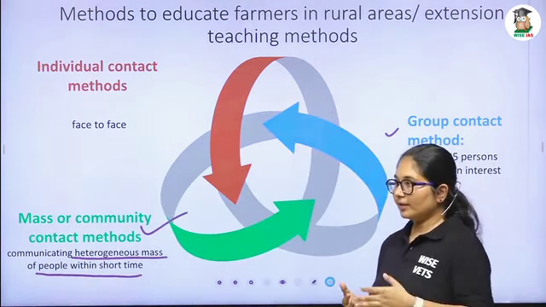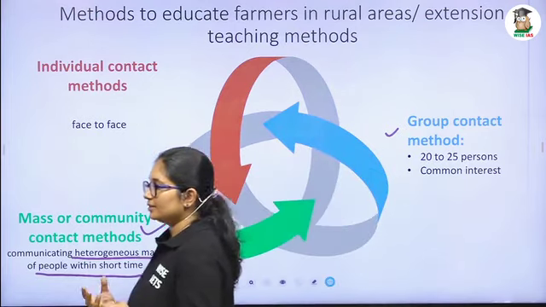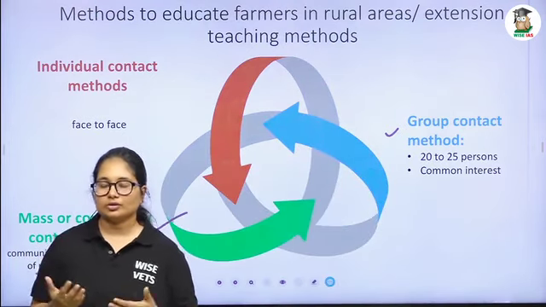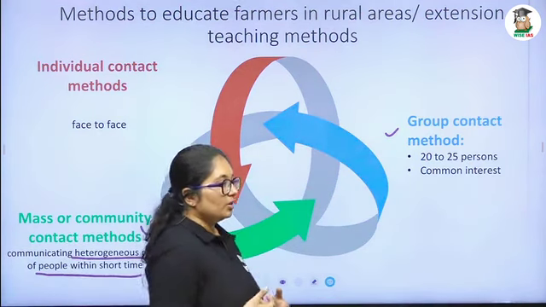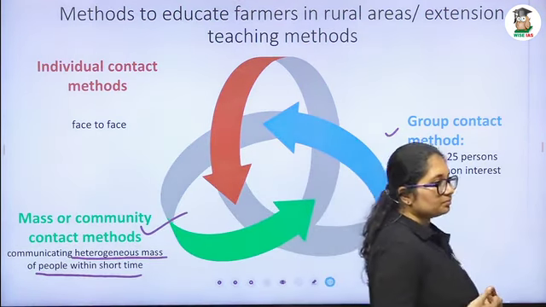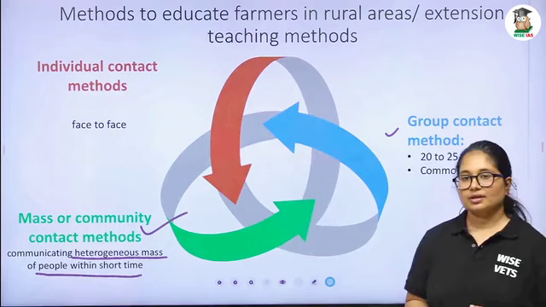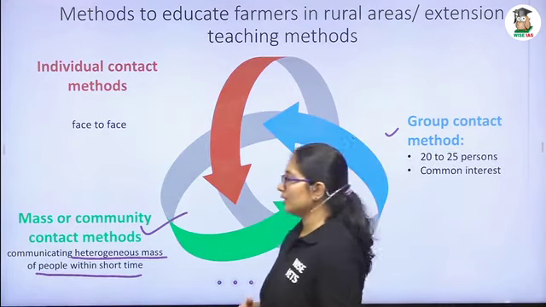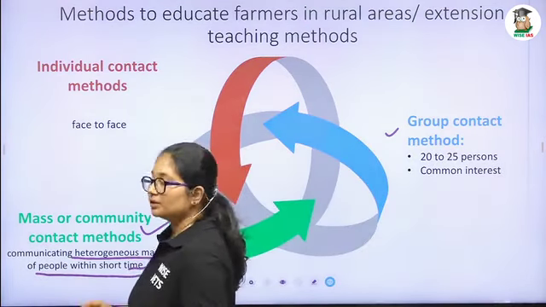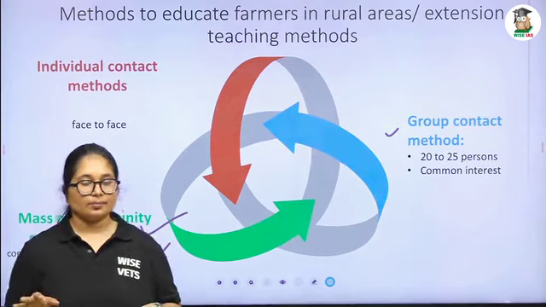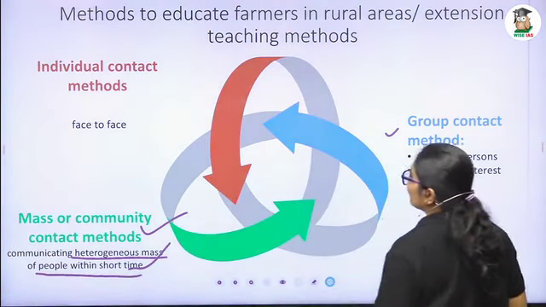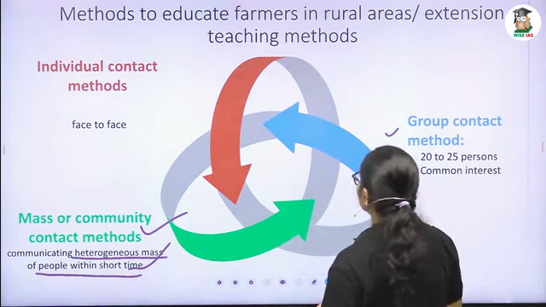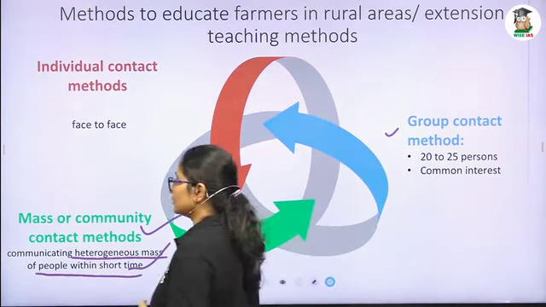So it will come into and the data that you are providing will reach more than a whole population. What will happen next? The people are the same or not? The people are different, so it will reach a heterogeneous mass of people within a short time. So there are three methods based on the number of people participating. One is individual contact, the second one is group contact, and the third one is mass or community contact.